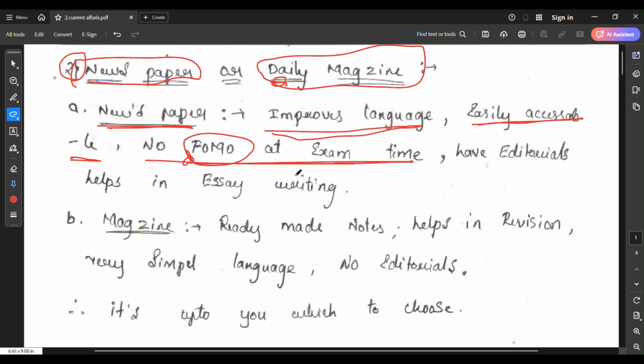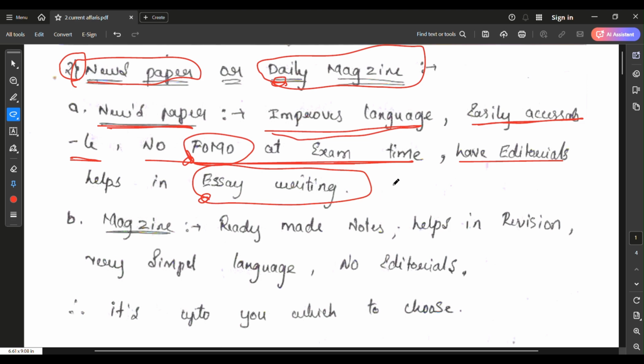Many students think that if they do not read the newspaper at the time of the examination, they have missed everything. They get panic and lose out in the competition. They lose the exam. Don't make that mistake. And in the newspapers we can see the editorials, which help in essay writing as well as answer writing. It helps in the structuring.